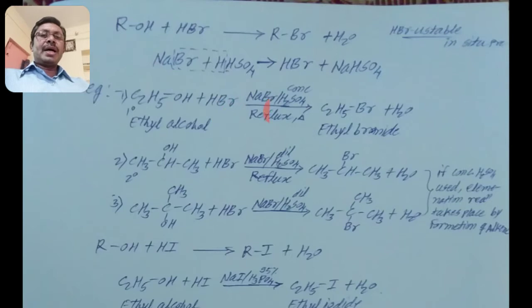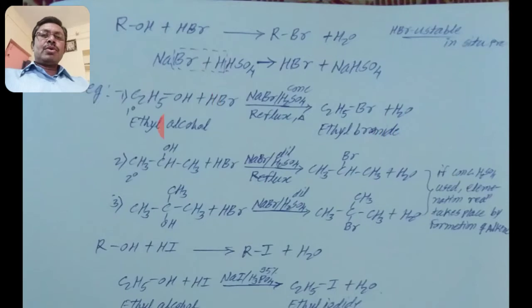To prepare HBr, we give two chemicals, NaBr and concentrated H2SO4. See here carefully: when a primary alcohol is treated with HBr, concentrated H2SO4 must be used. We get ethyl bromide, an alkyl halide, with byproduct H2O.